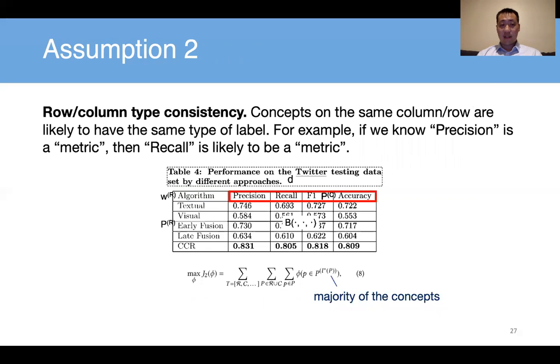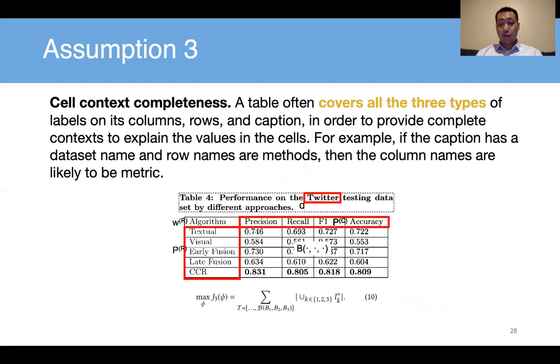The second is type consistency. It says that the column names in the same table, or the row names in the same table, should have the same type. It's consistent within the table. So that's also a kind of rule that we can apply. And the third one is that one table should cover all three types: method, metric, and data set. If we find that something is missing in the table, for example, here the data set is missing, we should go to the caption to look for a word representing the data set, which is this Twitter data set.